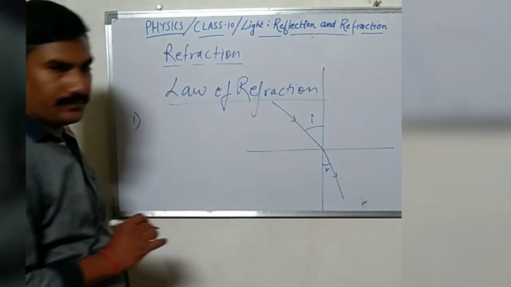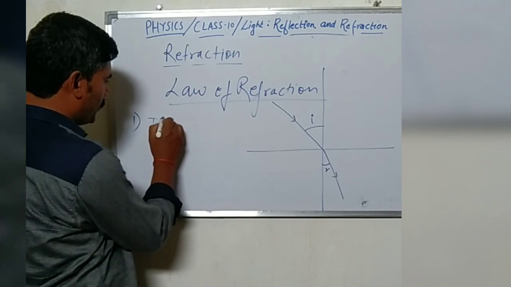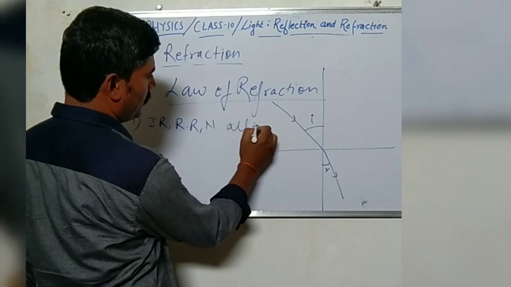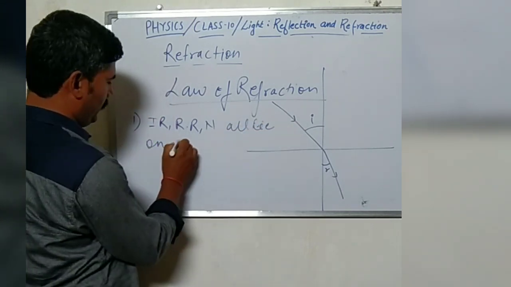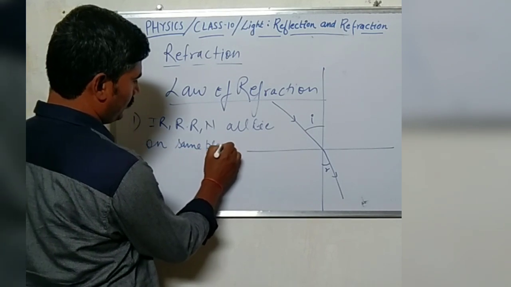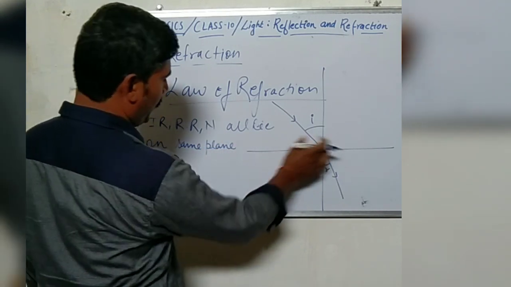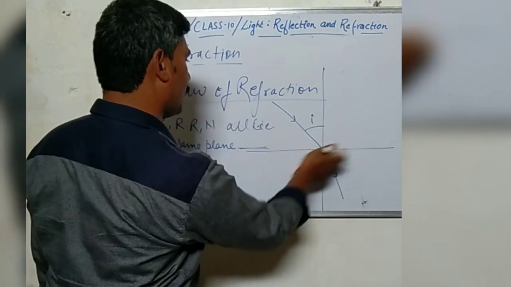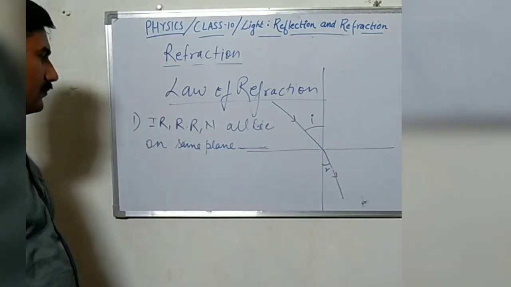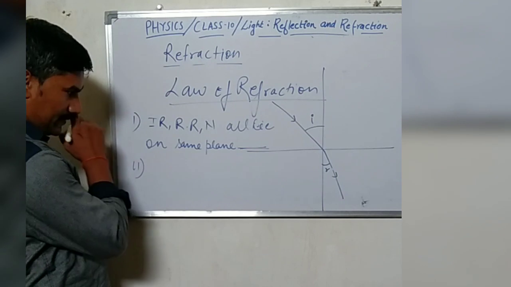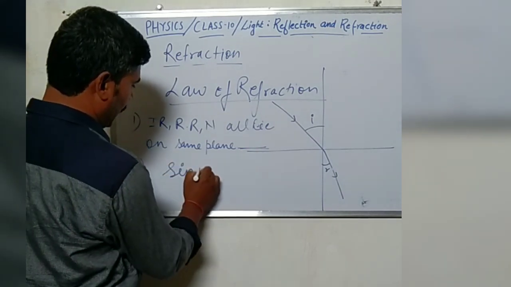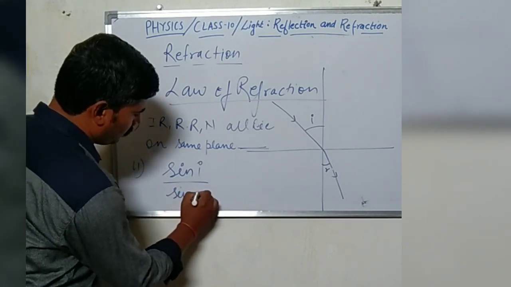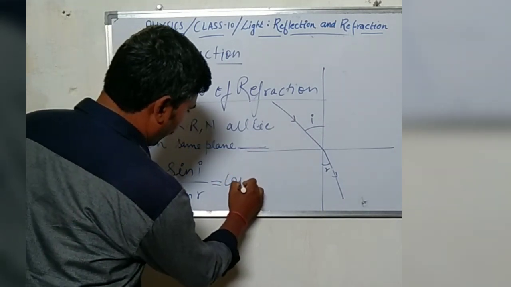In this, the incident ray, refracted ray and normal all lie on the same plane, joining the interface of the media. The second law is that the ratio of the sine of the angle of incidence to the sine of the angle of refraction is constant.